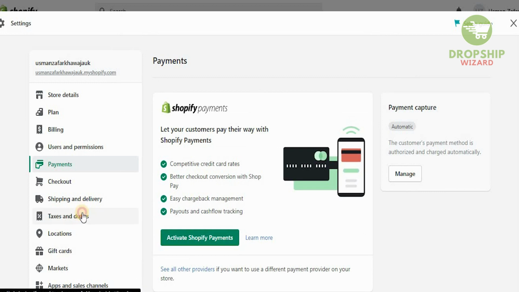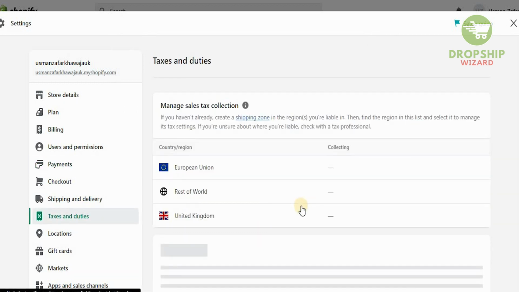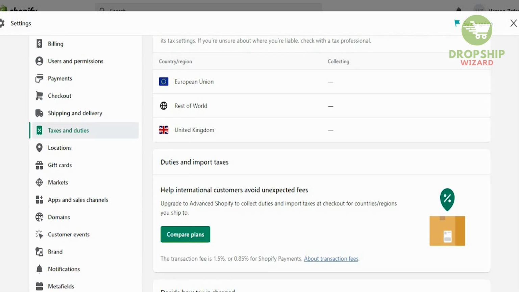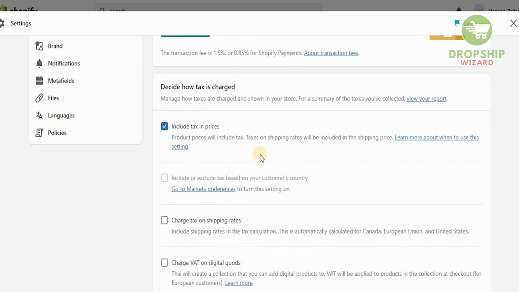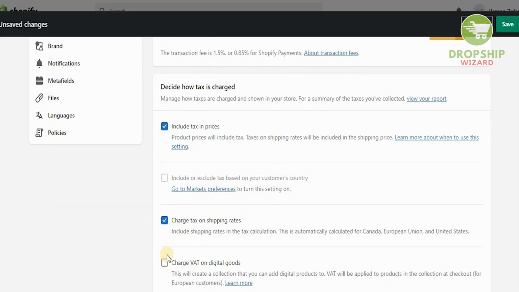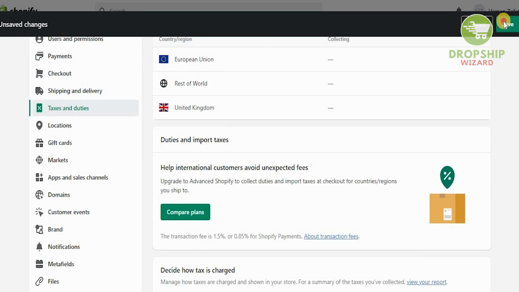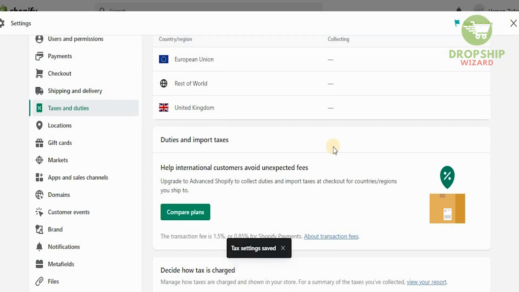The other thing is checking the taxes and duties, because obviously we are based in the UK on this store, so we've got to make sure that we include the taxes. We charge the tax on shipping, and we charge the VAT on digital products as well. Once we've done it, we have to save over here. And once we click on save, all the tax information is going to get saved.